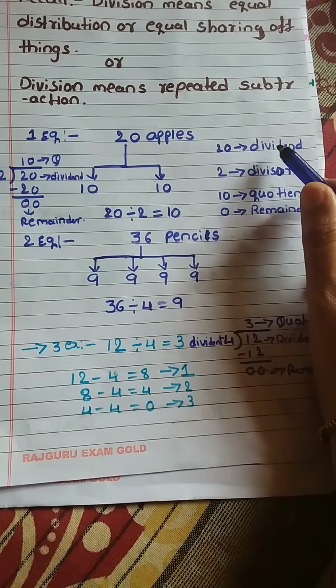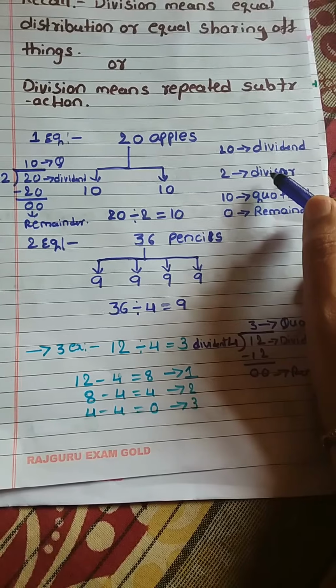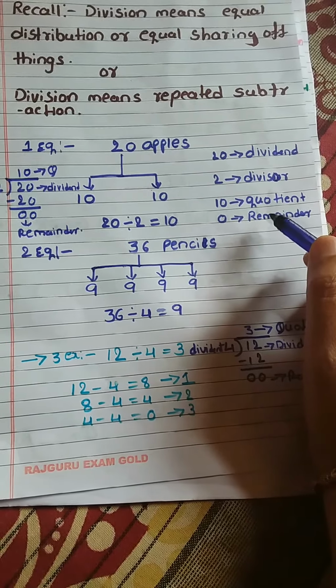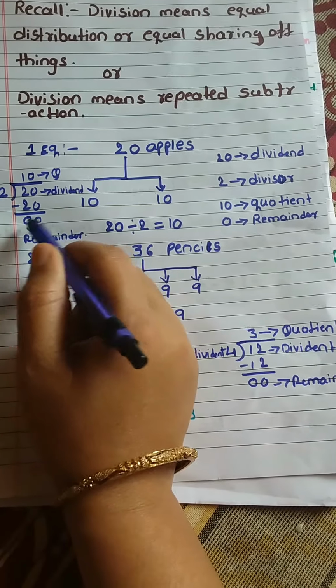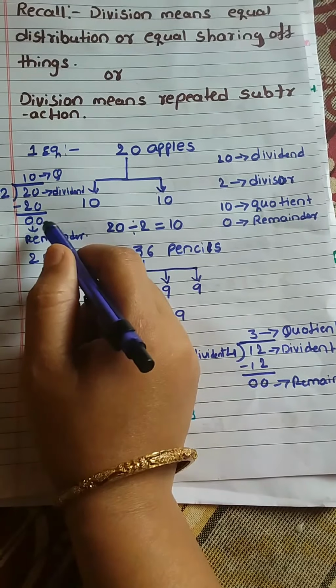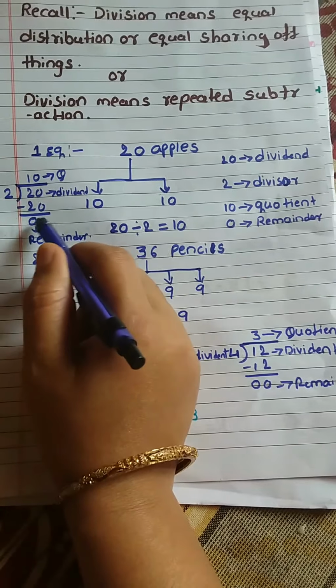Quotient is the answer that comes. After getting the answer, 20 minus 20 is 0, and that is called the remainder. Here nothing is left. In some examples something will be left, but in this example nothing is left. This is called the remainder.